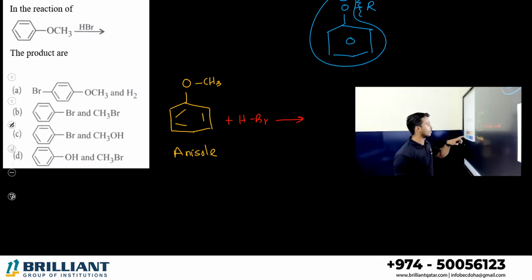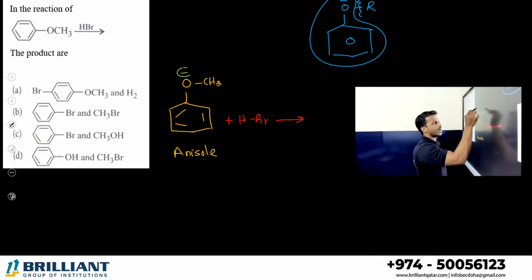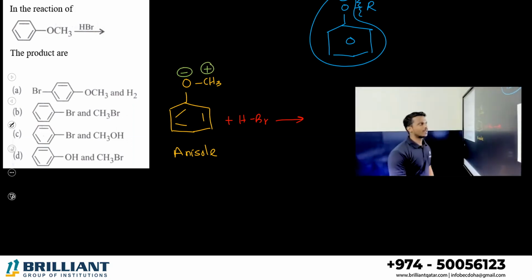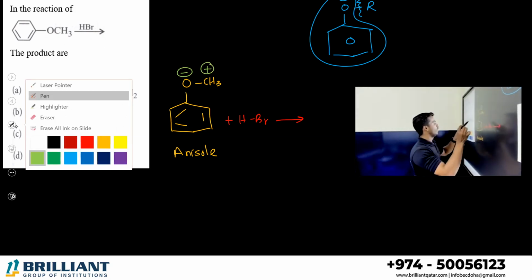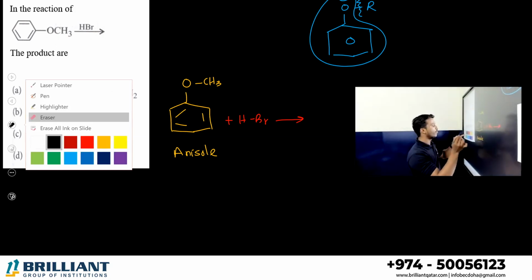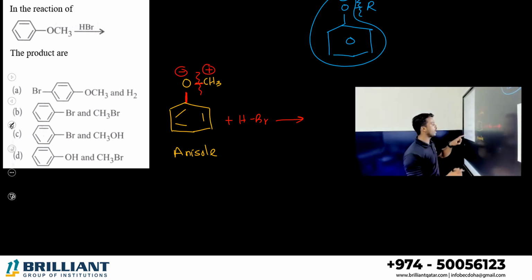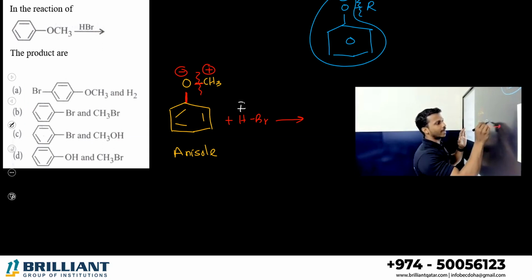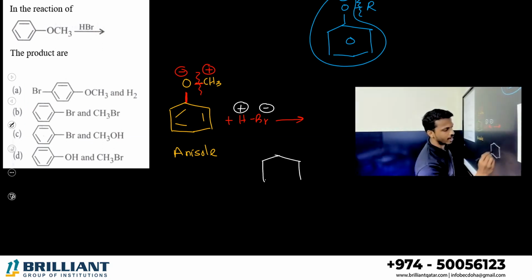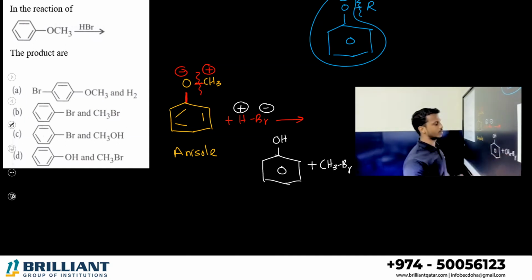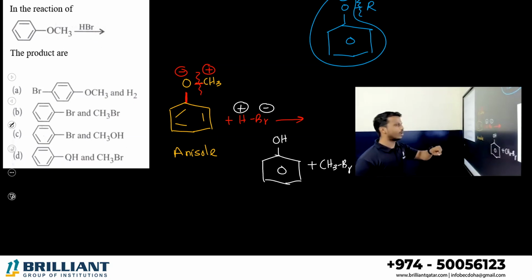Okay, so I can do that. This is the phenoxide ion and CH3 plus. Correct. So if I want to get the phenoxide ion, this bond or this bond, which one do I want to break? This bond I want to break. Then I will get the phenoxide ion here, CH3 plus here. Now you interchange here H plus and Br minus. So on the phenoxide ion, I will get H, and on the CH3 group I will get Br. So what is your answer? Phenol and CH3Br, that is option D.